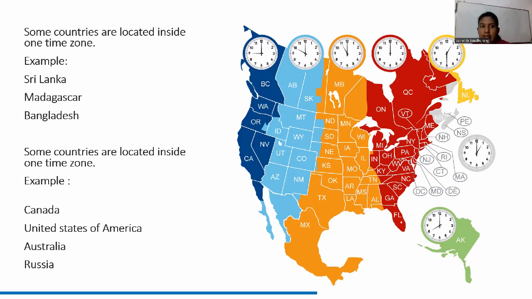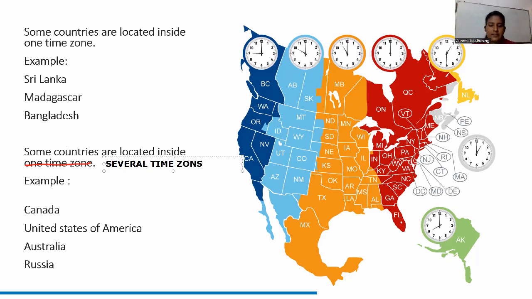Small countries like Sri Lanka, Madagascar, Bangladesh. Some countries are located inside several time zones. There's a small typing mistake here.